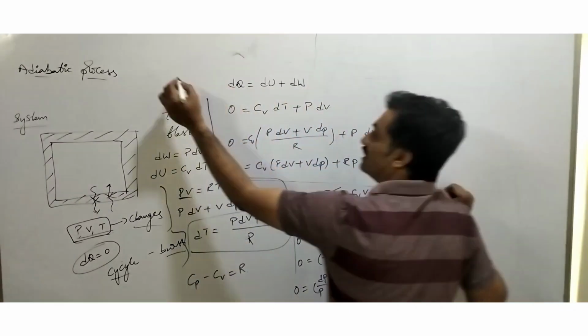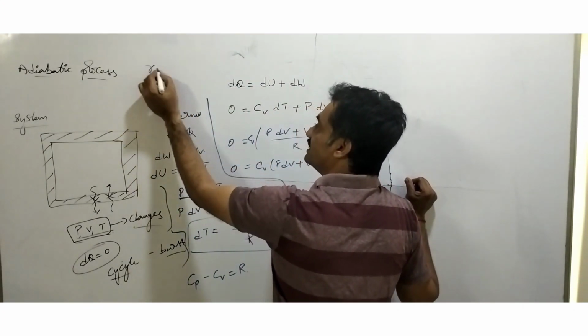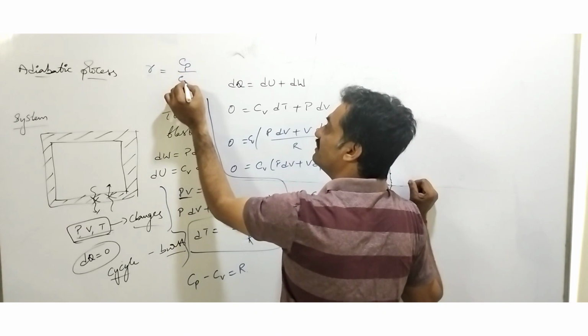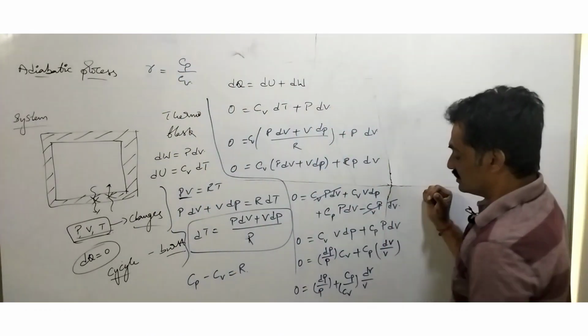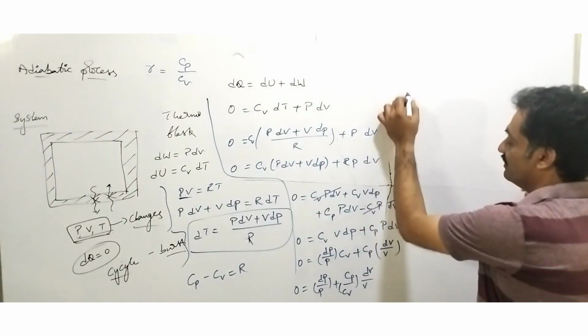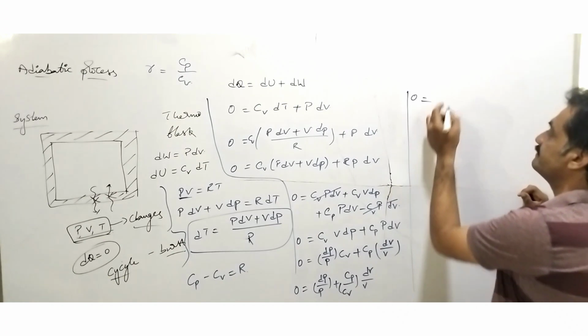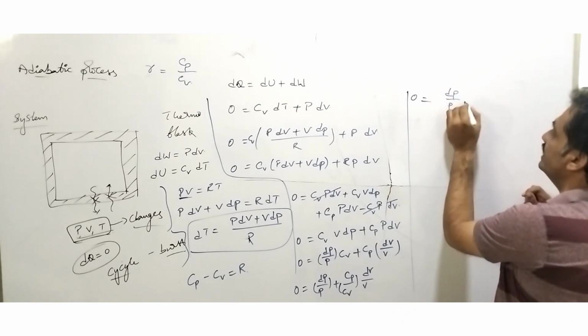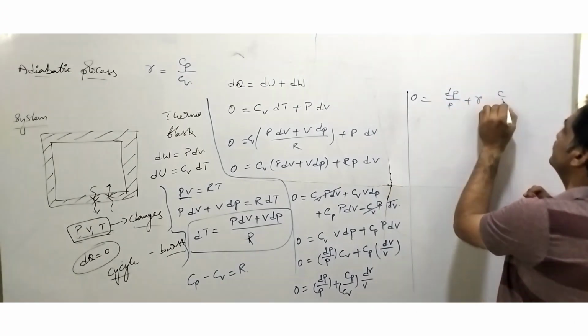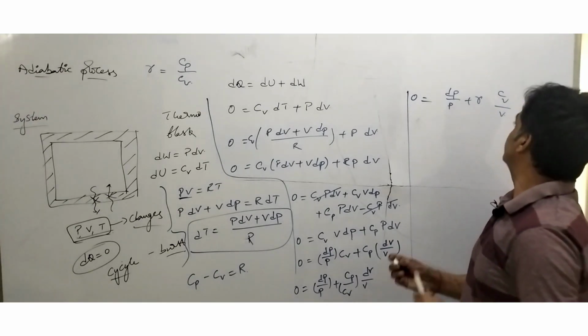We know that in the case of an adiabatic process, gamma can be represented as C_p by C_v. So in place of C_p by C_v, we can substitute gamma. When we substitute, the expression is 0 equals dP by P plus gamma dV by V. Let's integrate this equation.